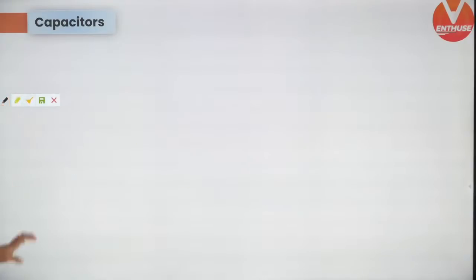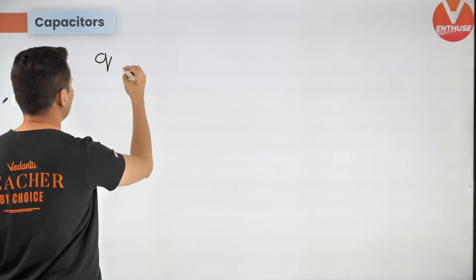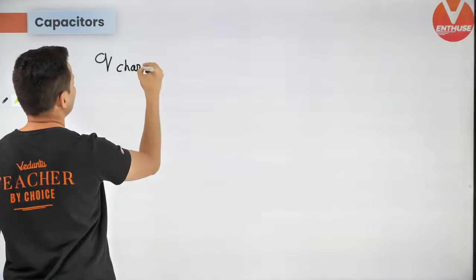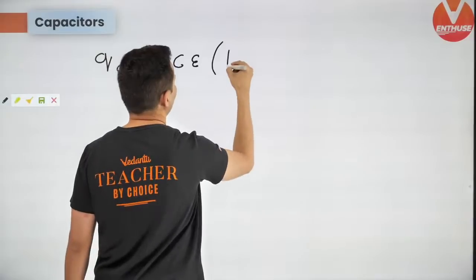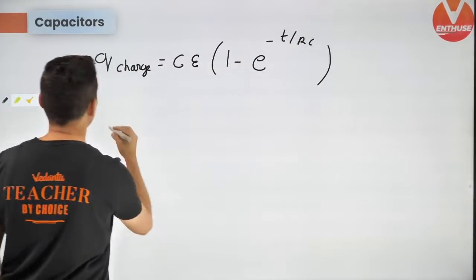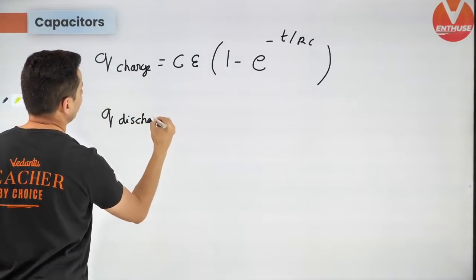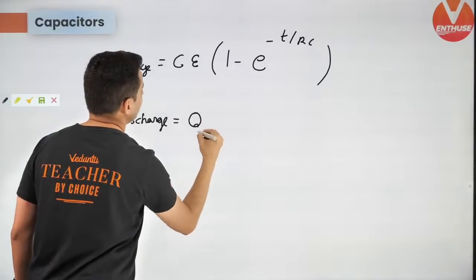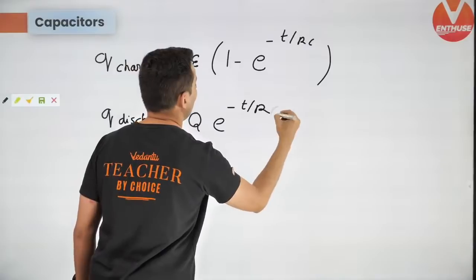Next, the formulas for charging and discharging of a capacitor. The same formulas are there for inductors also. Q for charging is C E into 1 minus e to the power minus T by RC. Q for discharging is the initial charge times e to the power minus T by RC.